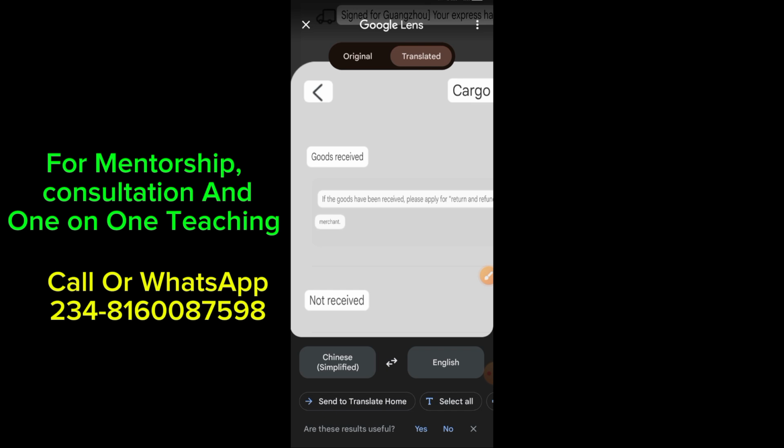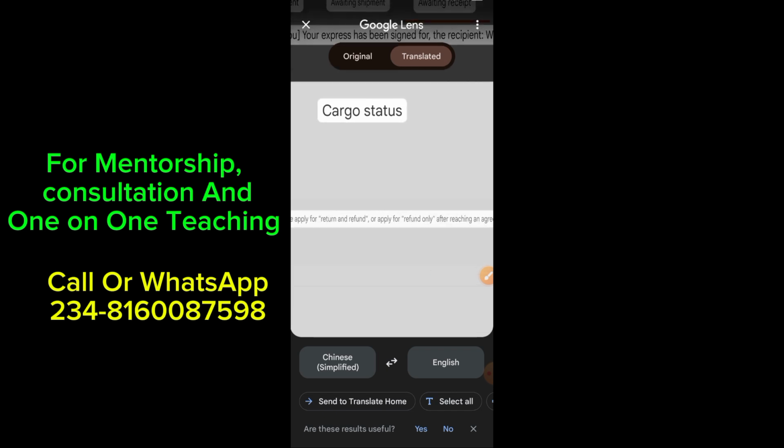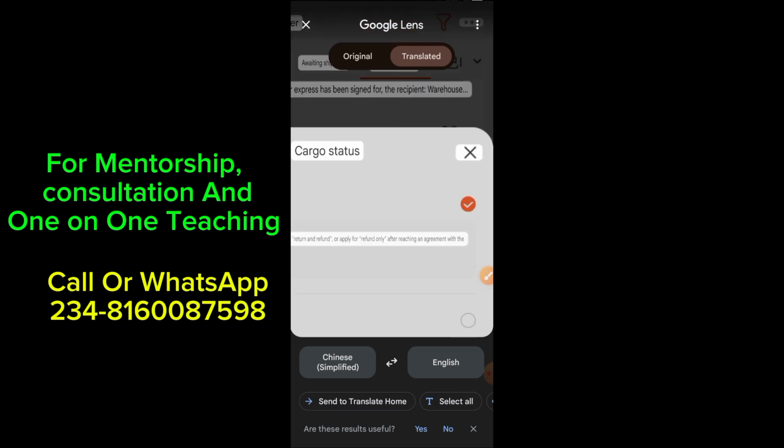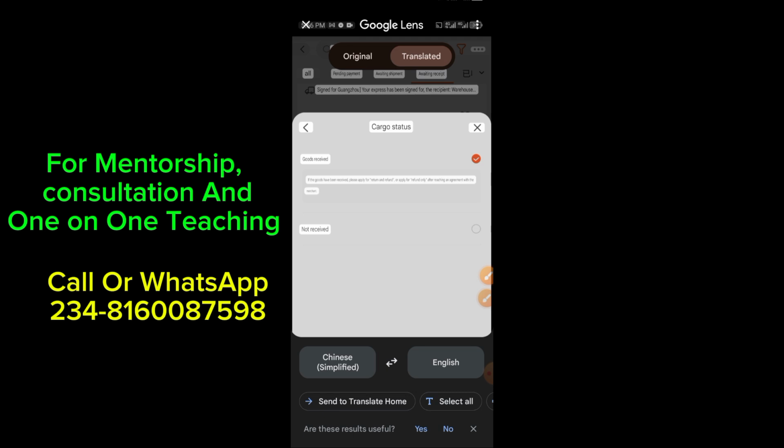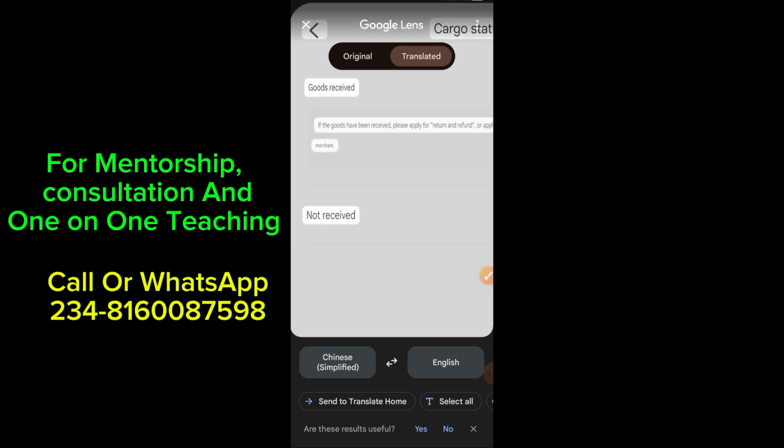So let's proceed. Now, if you select this goods received here, this simply means that you've already received these goods. That is what it means if you select this first option, because we are doing refund after sales. Now, I'm going to be selecting not received simply because I want the process to be faster.